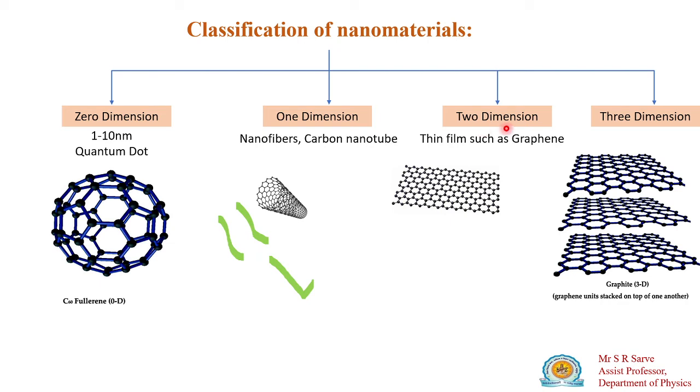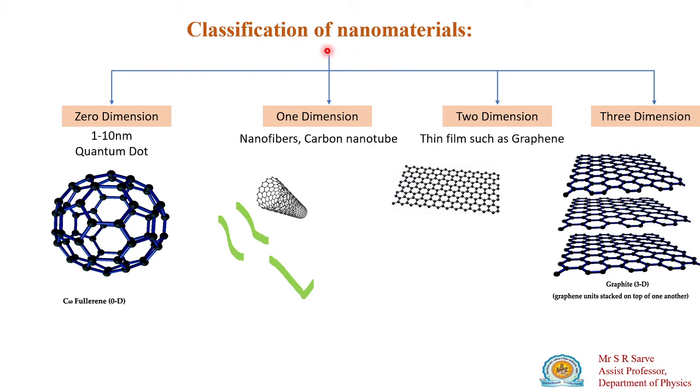Two dimensional nanoparticles means it is a graphene sheet. This is your graphene sheet. It has an x-axis and y-axis surface area, so it looks like a thin film. This is the two-dimensional nanomaterial. An example is graphene. And if you take graphene sheets in three dimensions, okay, this is graphite, which is in nanometer size, but it is in three dimensions.